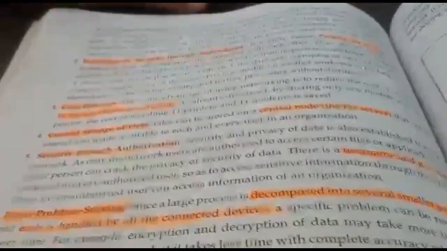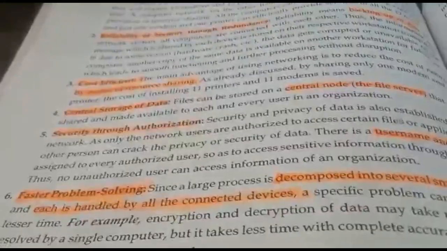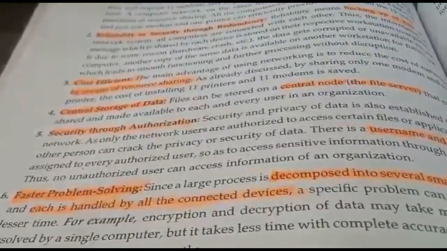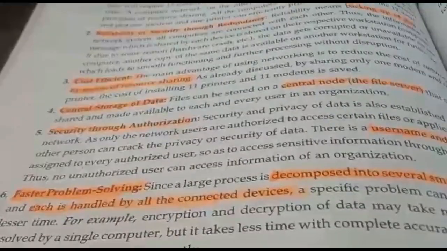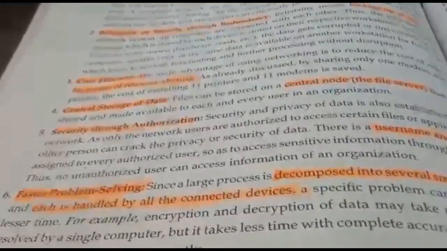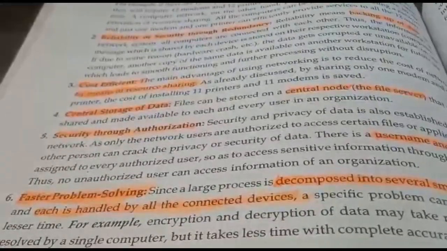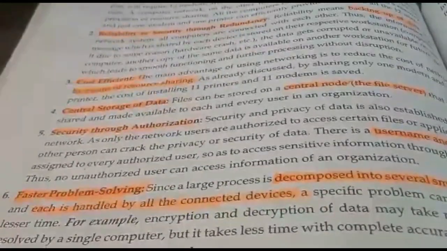In a cyber cafe you have seen that one main computer was having a printer, and when all the clients, all the users have to take a print, they give the command from their own system only, and the printer prints it. This is possible only because all the computers are in connection with each other. So this is resource sharing.